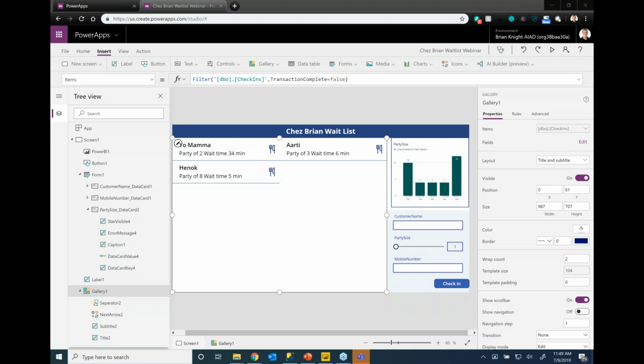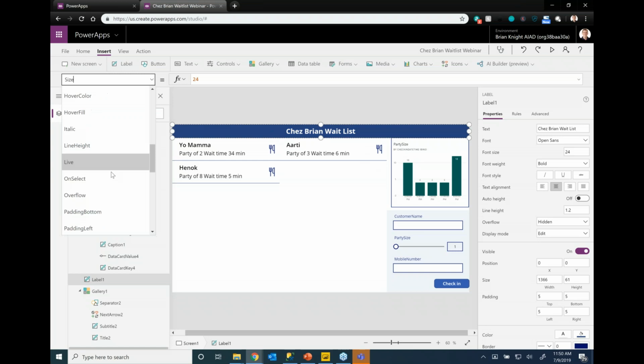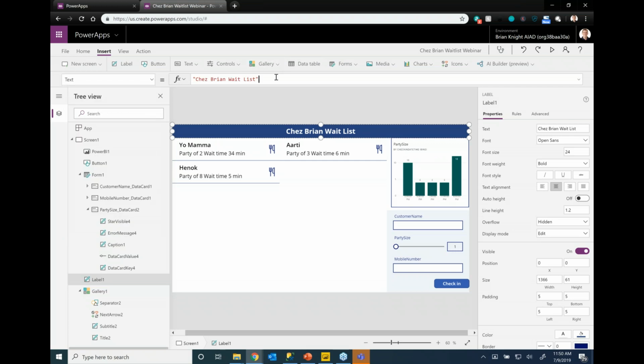Well, good. So I want to show you the basic side of this. Now, there are other things we can do to make this a little prettier on the app side also. Like we may want to say how many people are waiting up top. And again, we could add more visuals and all that, or we can do things simply with group by statements inside of PowerApps. So on this one you're seeing right here, if I double click on it, right now I'm looking at the size, but I want to change the text of what is inside of this. So I go back over to text, there we go, and I want to put how many people are waiting. I can put a little space here and add an ampersand.